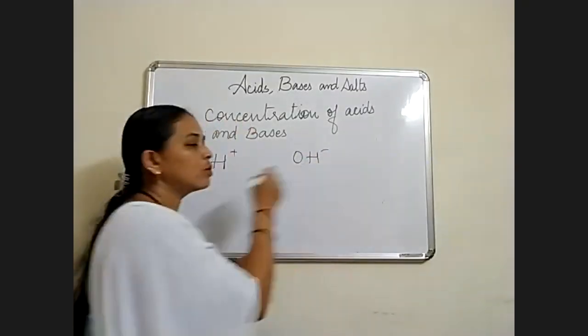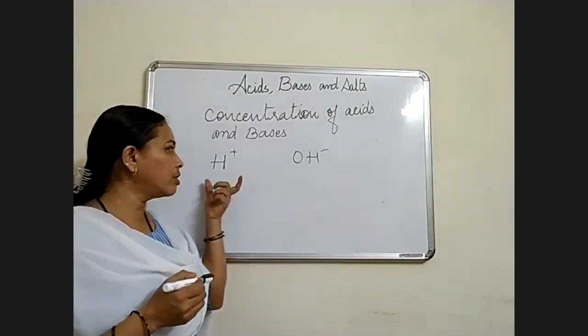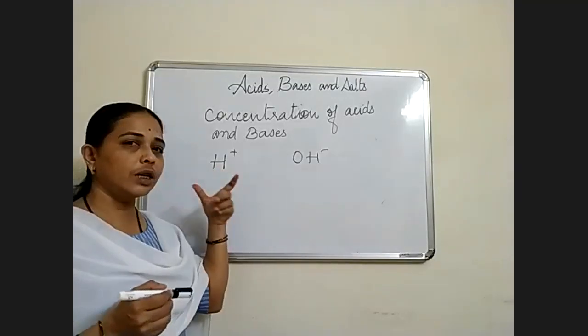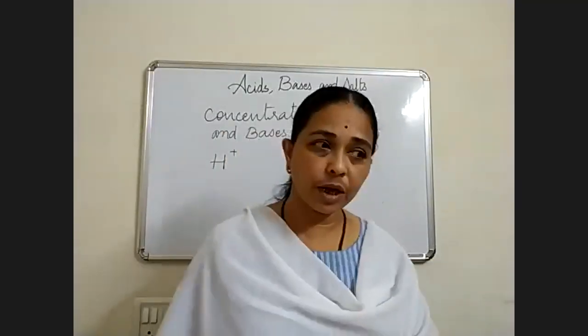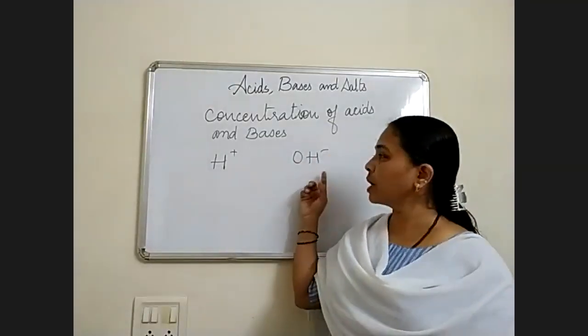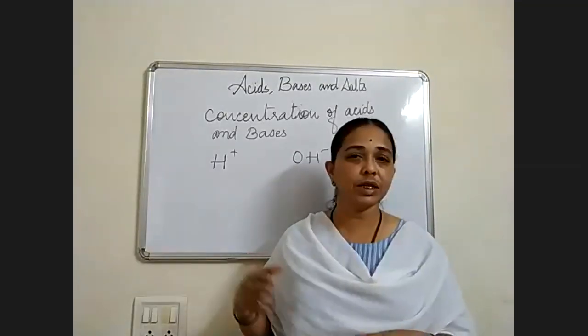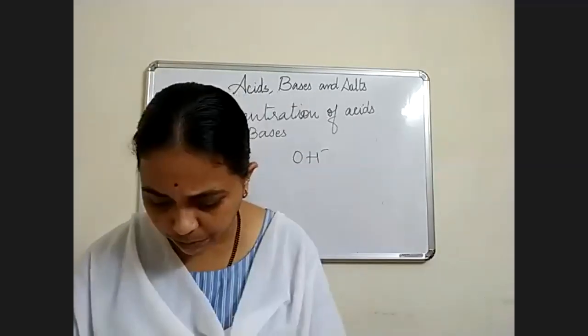It depends only on these two things, whether they are acid or base. If the proportion of H plus ion is more, then we say the concentration of acid is more. That means the acid is more concentrated. If OH minus ions are more, that means the base is more concentrated. So it is just a simple thing.